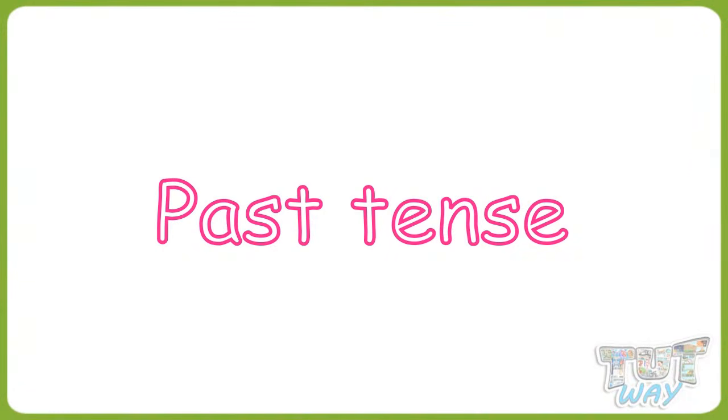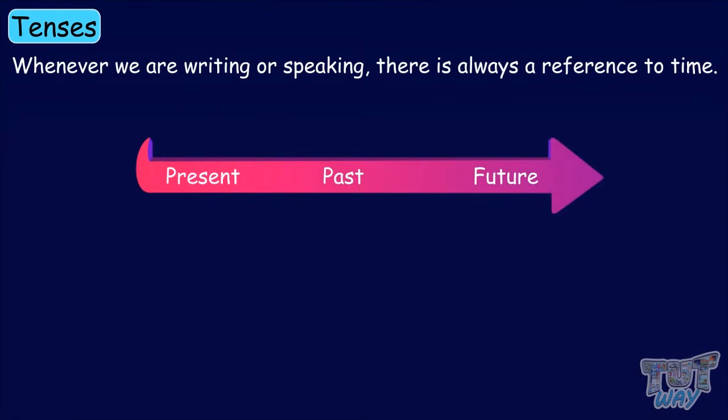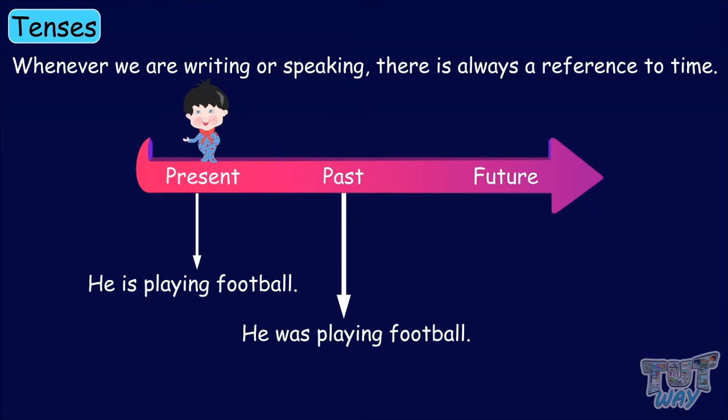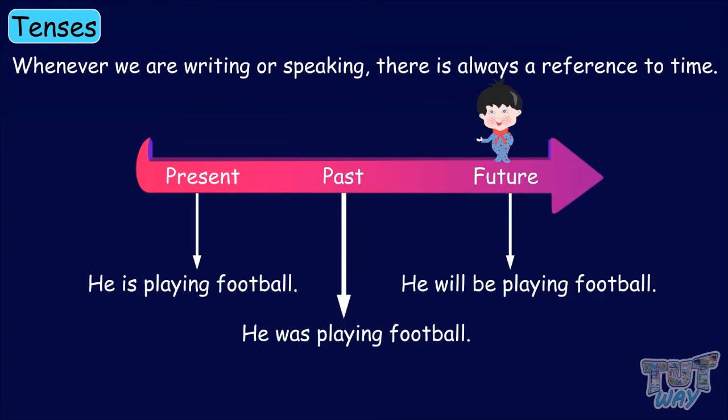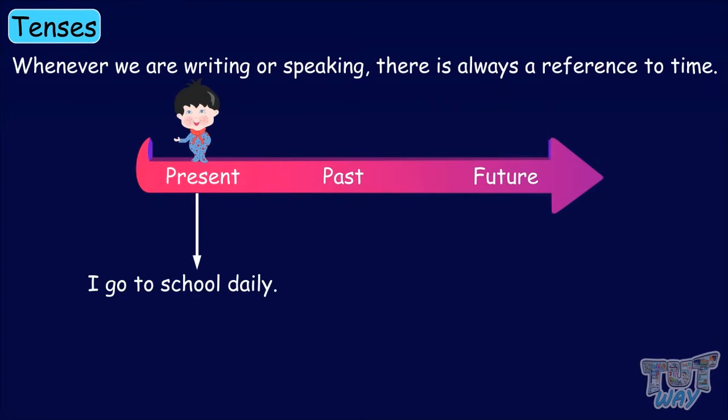So let's start. Whenever we are writing or speaking, there is always a reference to time. We talk about things which are either in the past, present, or future. Like, I go to school daily.